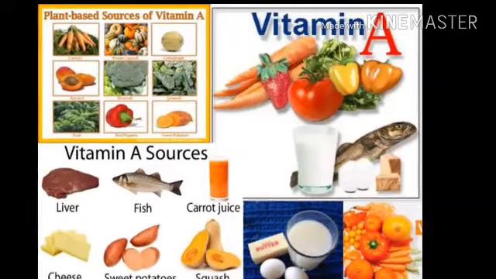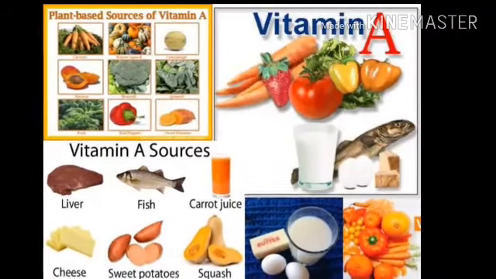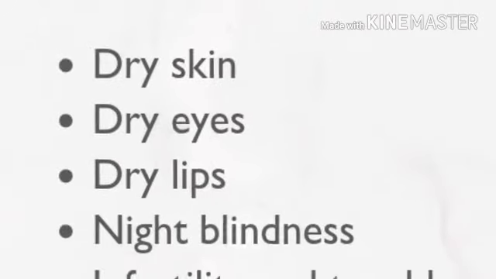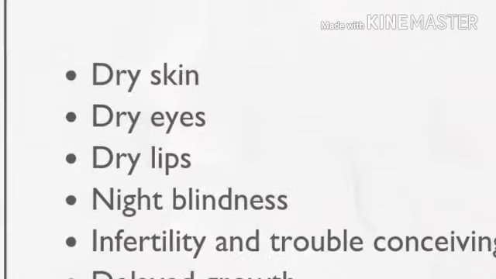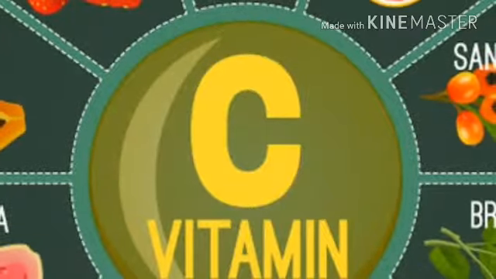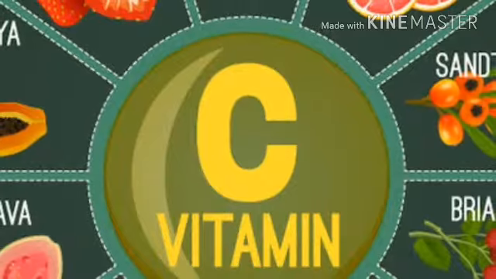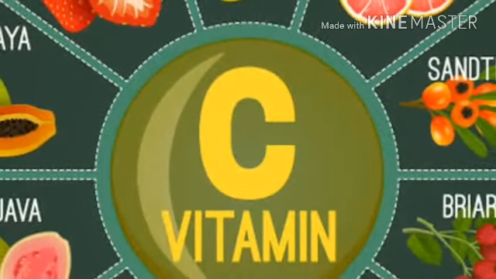If you don't get this vitamin A, what happens? Then it causes dry skin, dry eyes, dry lips, night blindness, irritable diseases, and delayed growth, right? Now here it is vitamin C. Vitamin C is nothing but ascorbic acid.